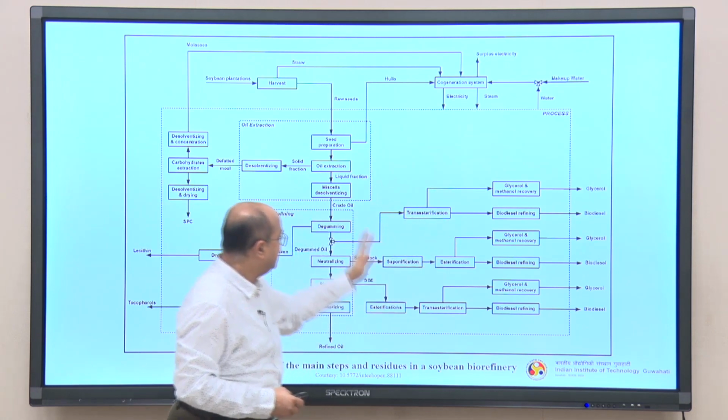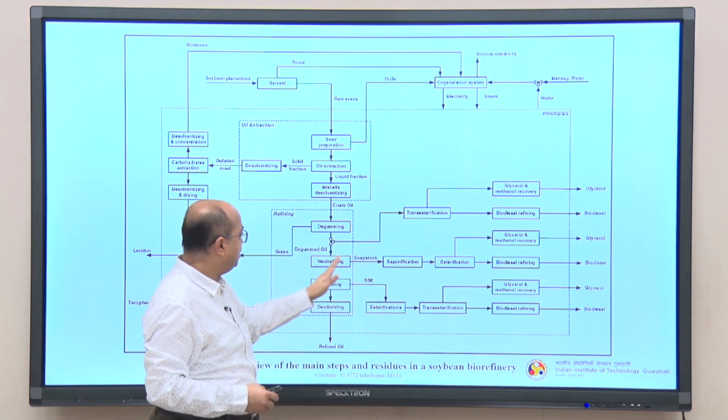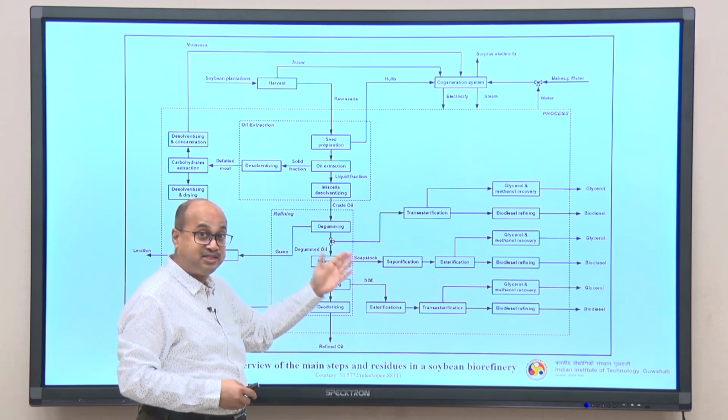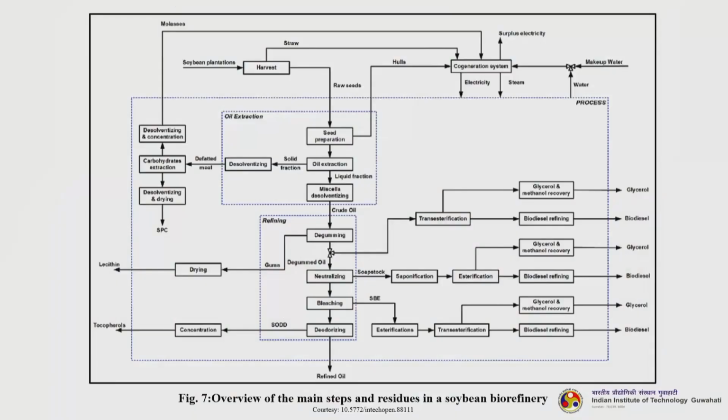So, you can see these are the different types of byproducts that come out when this refining process is going on. All this can be converted into various products. Just see the products, so many different types: glycerol, biodiesel, and then we can have other different types of chemicals also, plus energy.